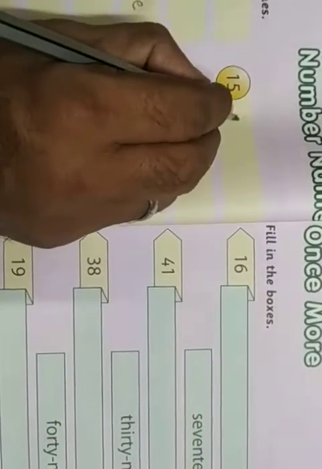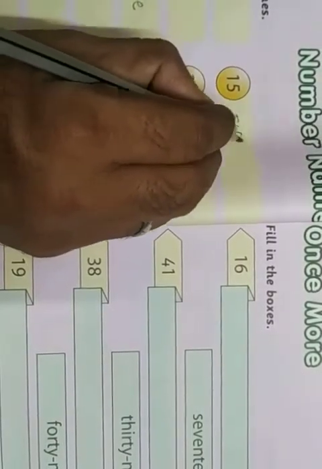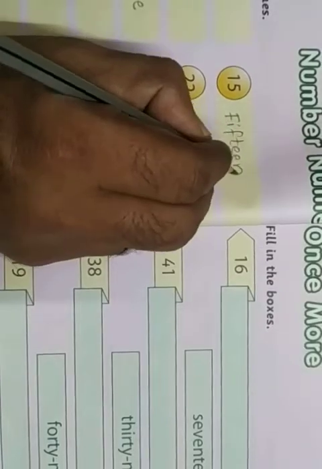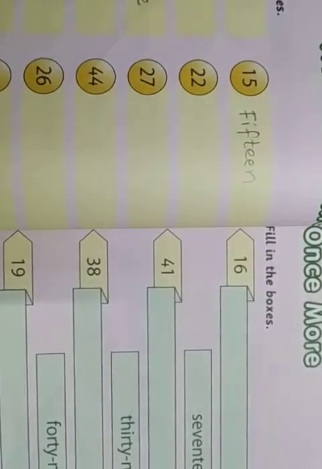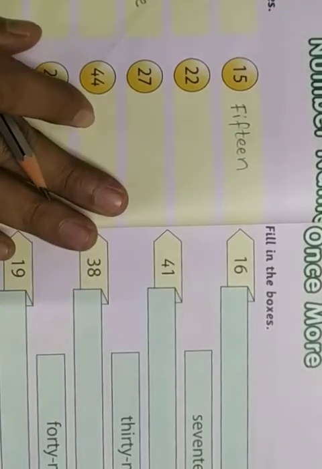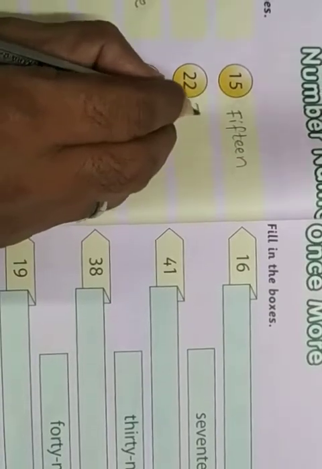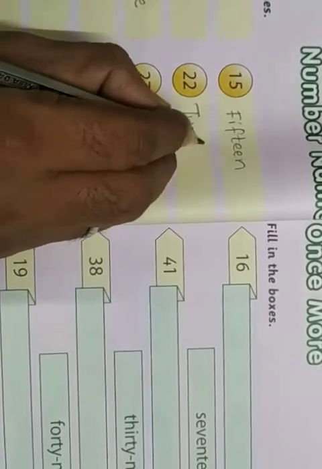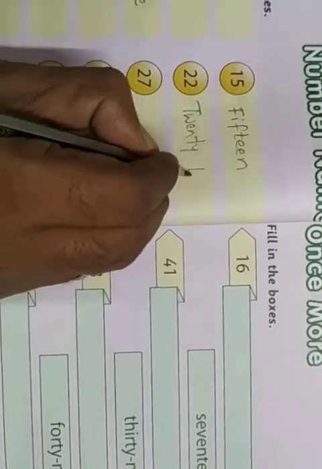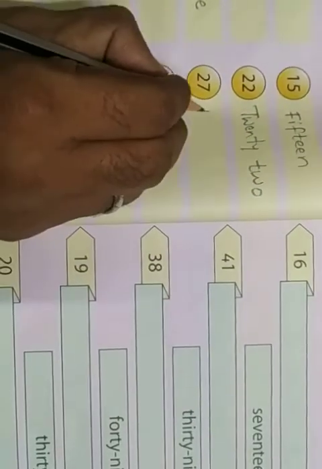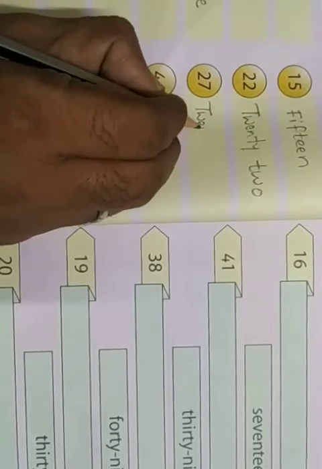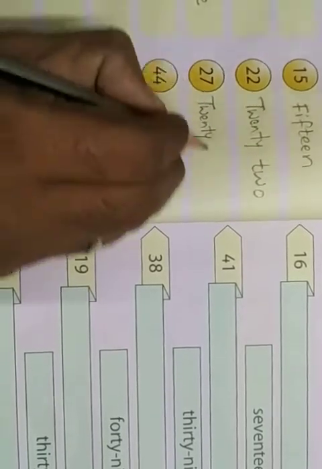Here, 15. F-I-F-T-E-E-N, 15. Just spell, read and write. Spell, read and write. Only if you write it while spelling will you understand. Spell, read and write. 22. 20. 22. 22. 20. 27.